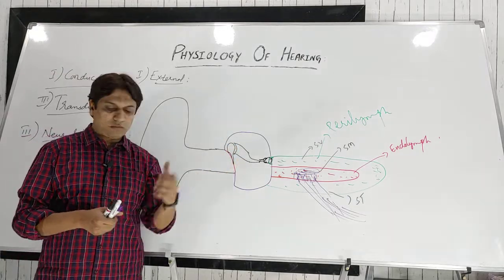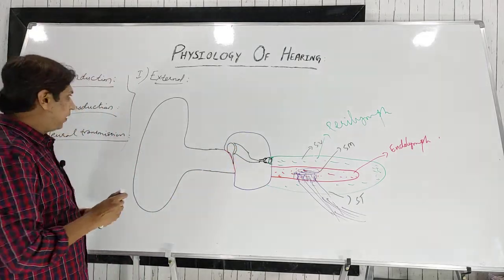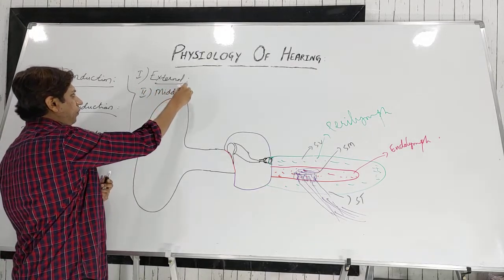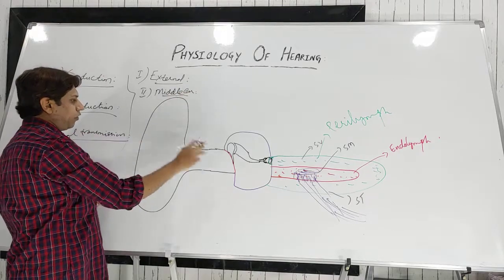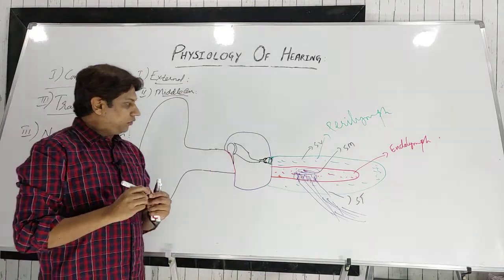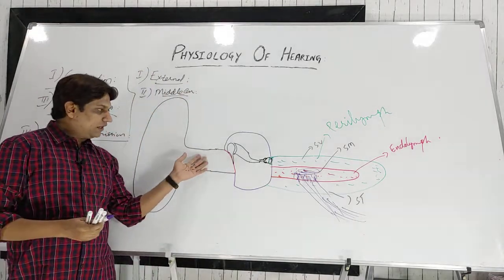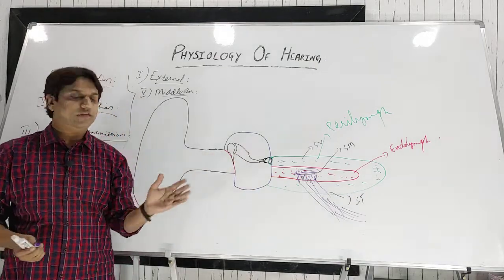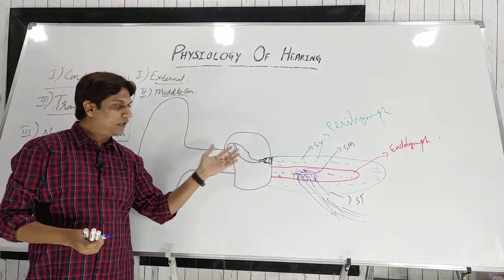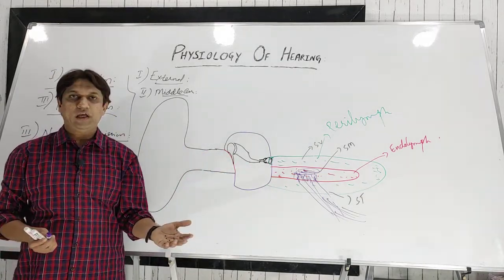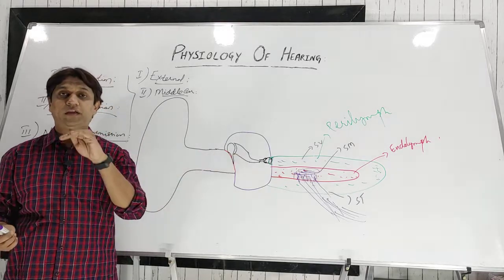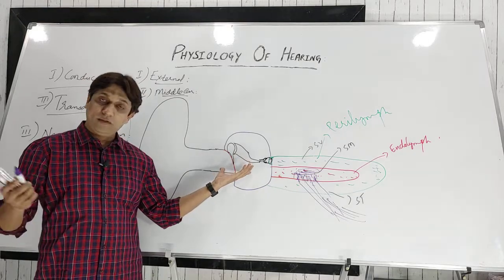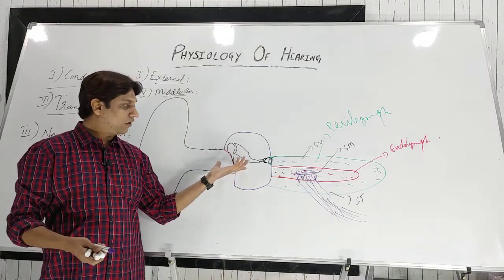Now the main thing is the role of the middle ear. In the physiology of hearing, the middle ear and inner ear play a very important role. As you know, in the external ear and the middle ear, the medium is air, and the pressure between these two is maintained by the eustachian tube. I need not tell the anatomy once again. Those who missed the anatomy part, please go and see my video so that the concept will be more clear.